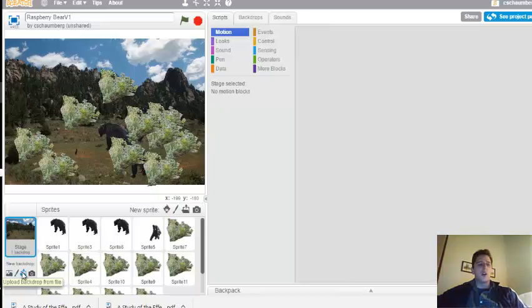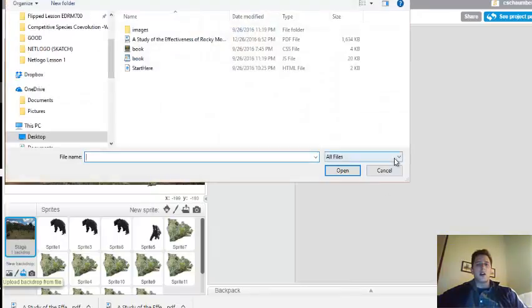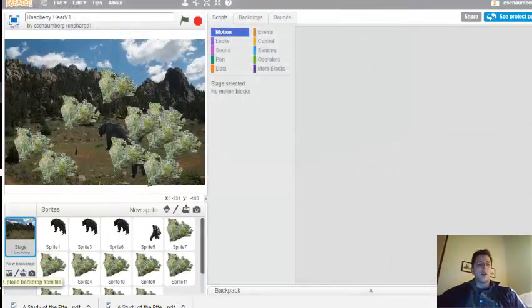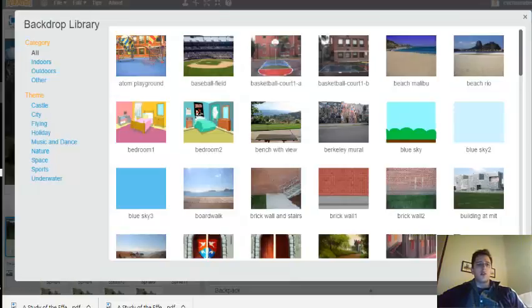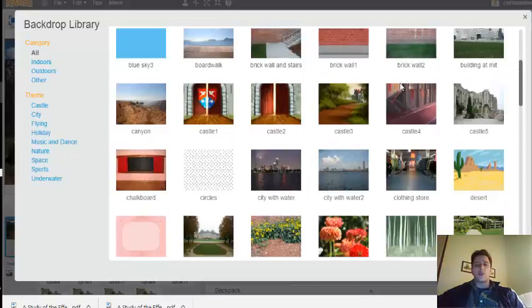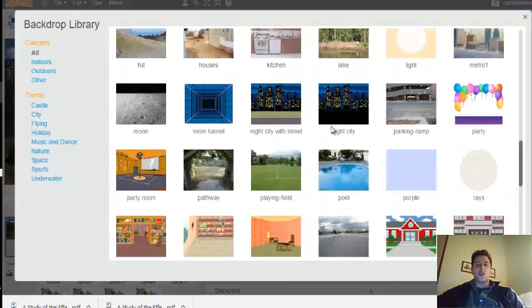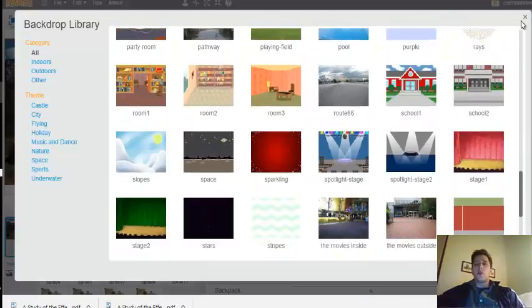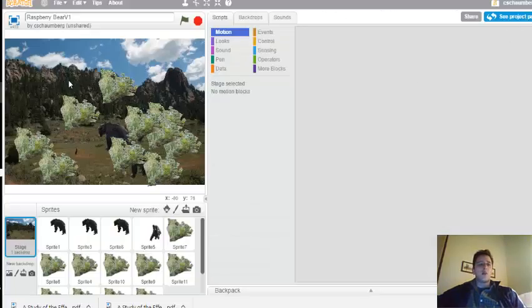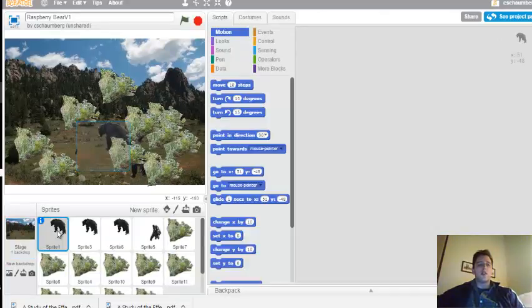So the first thing you can do is add or import a stage. For example, you could choose a stage of a baseball field or some other areas like a castle or hayfield, or all these different images. Or you can import your own image. This is an image that I took in Estes Park and I imported it. So that's the image I have.